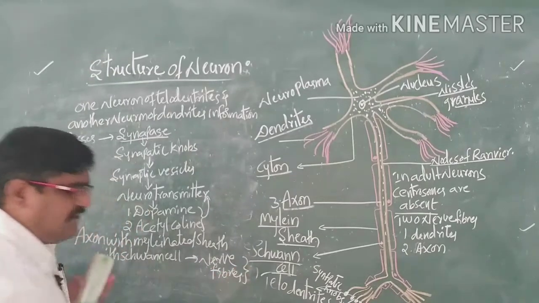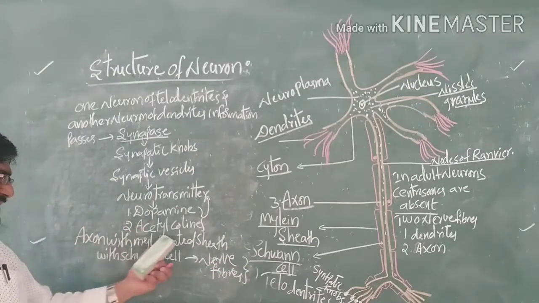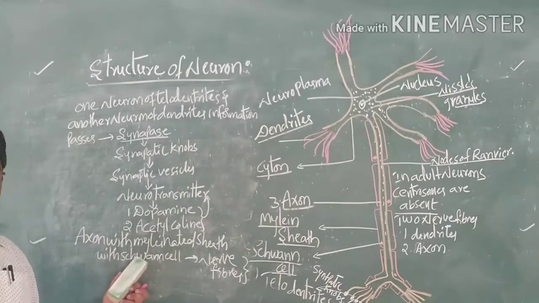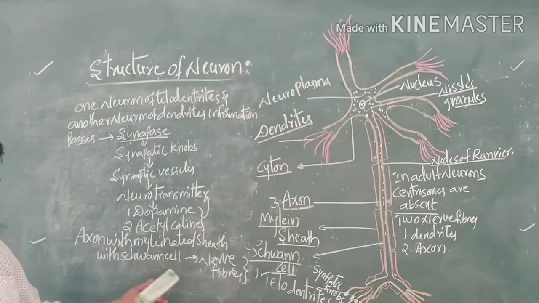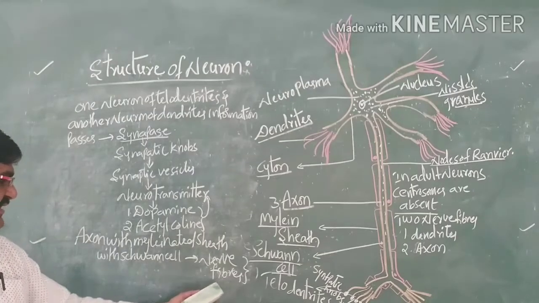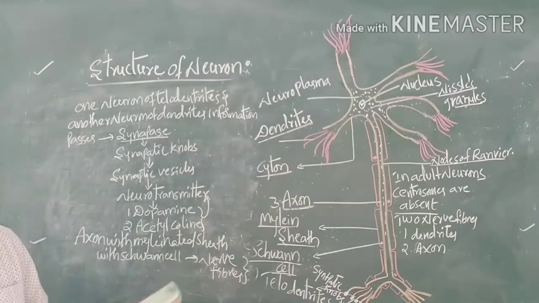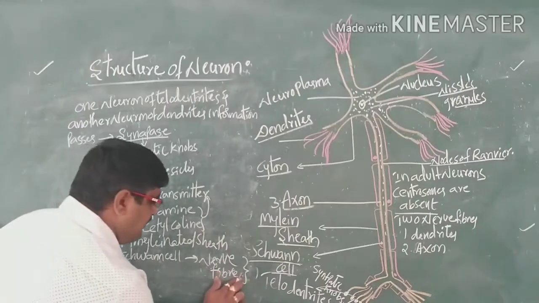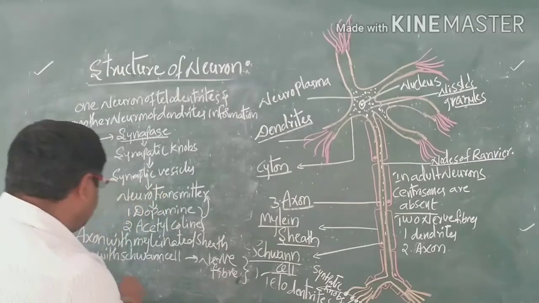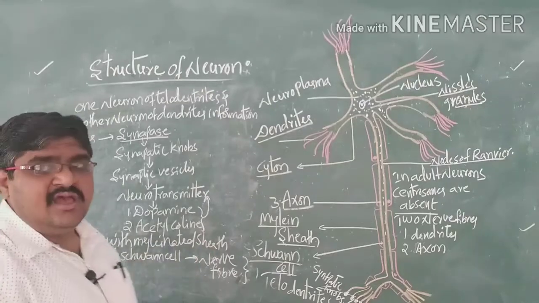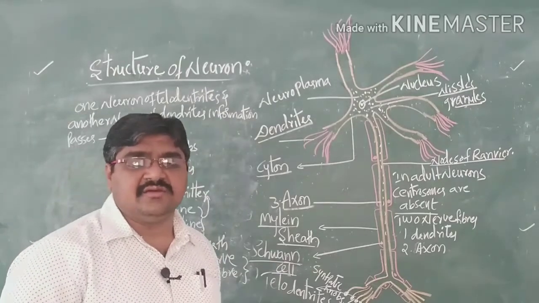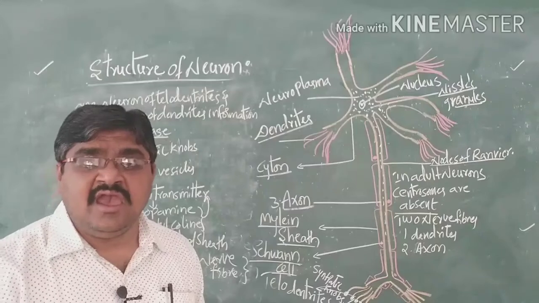What is a nerve fiber? It is the axon with a myelinated sheath, where the Schwann cell is present. Then we can call that a nerve fiber. So this is about the structure of neurons.